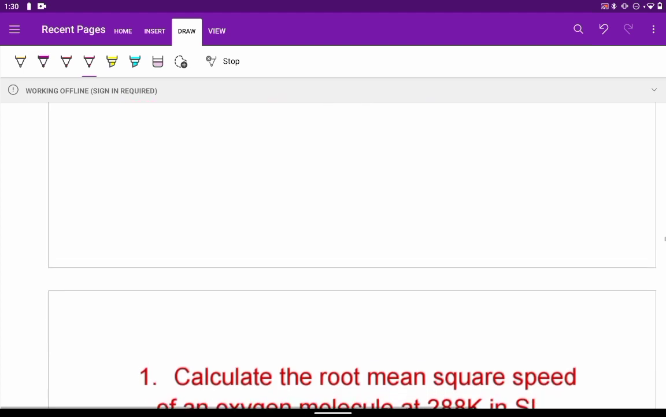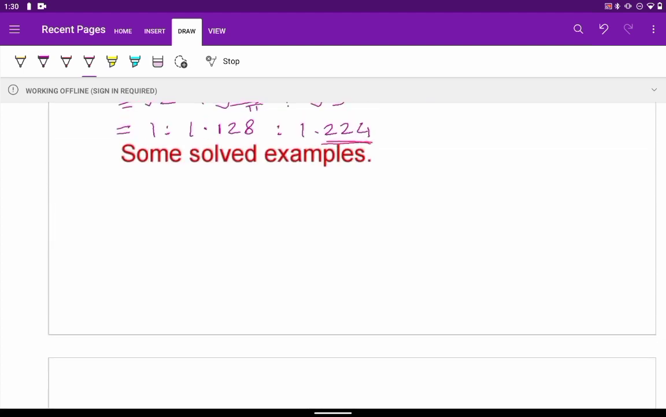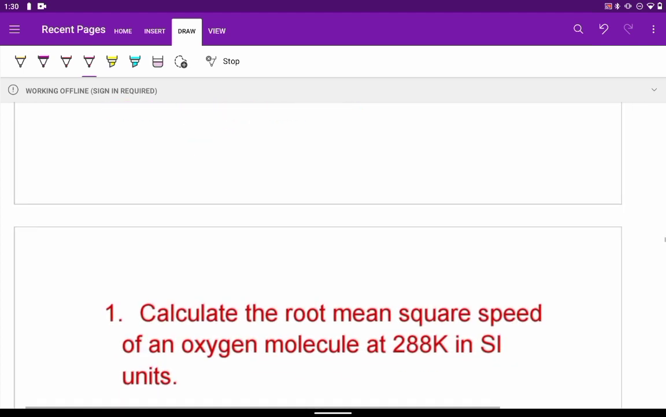Now let us have a quick look at some examples, which I will be solving now. These are not already solved; I am solving them.